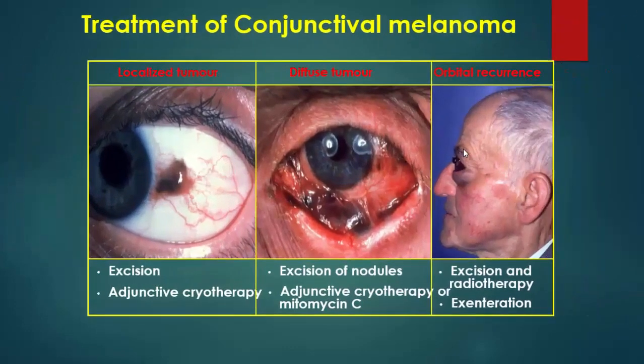Treatment of conjunctival melanoma: if the tumor is localized, we can remove it by excision and adjunctive cryotherapy. In cases of diffuse tumor, excision of the nodules and adjunctive cryotherapy or application of mitomycin C. In cases of orbital recurrence, treat by excision and radiotherapy or exenteration.